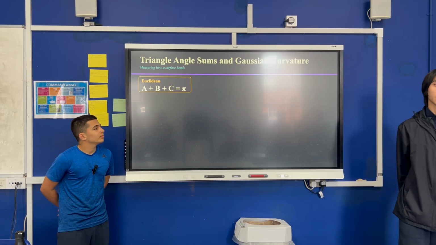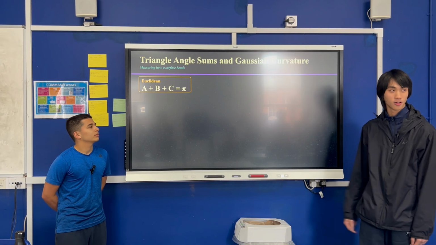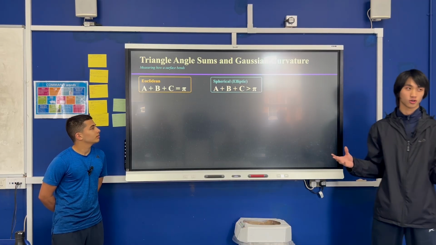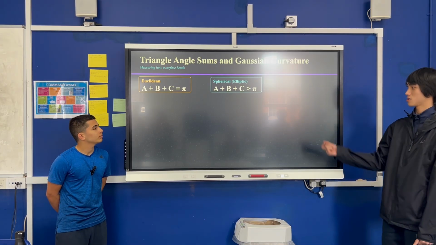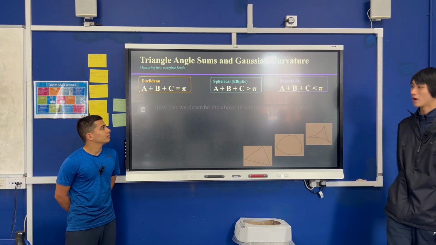The angle sum of a triangle, as everyone knows in Euclid, is a plus b plus c equals pi, or 180 degrees. That's very obvious, because no matter how you draw a triangle, it must satisfy this. But in spherical geometry, it's actually greater than pi, and in hyperbolic, it's less than pi. Let's see why.